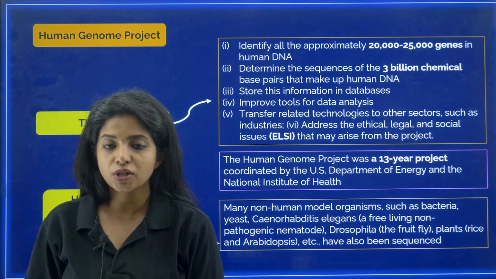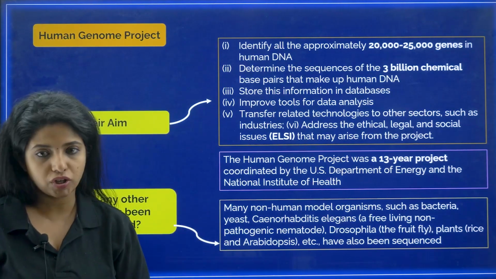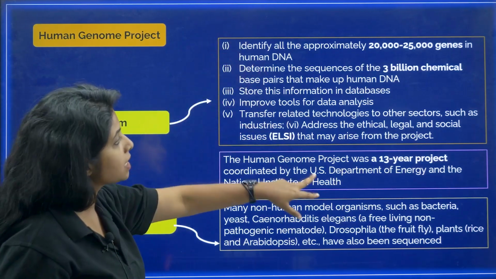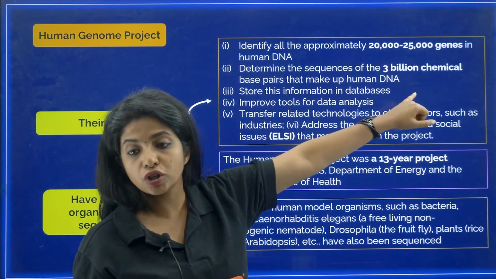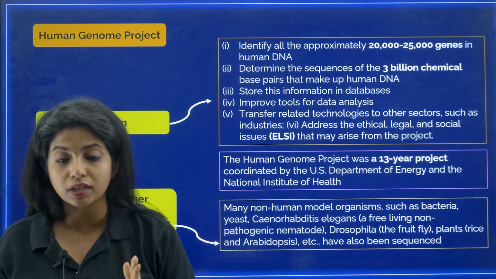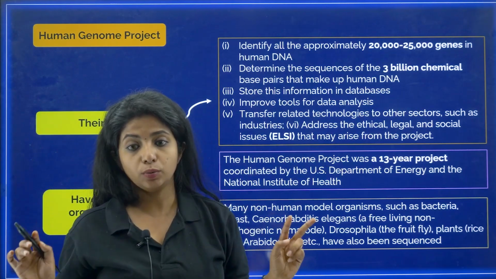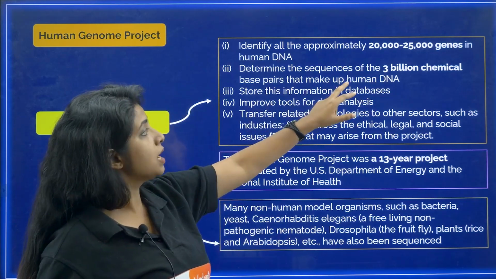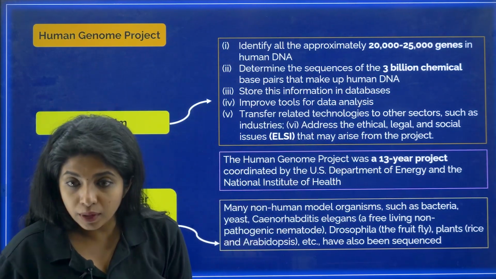Okay. Now we have the Human Genome Project. What do you mean by that? What is their aim? These are the aims: to identify approximately 20,000 to 25,000 genes in the human DNA. They thought it was there. And to determine the sequences of the 3 billion chemical base pairs that make up the human DNA.